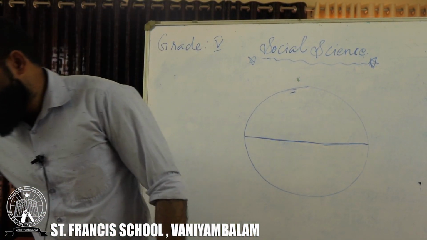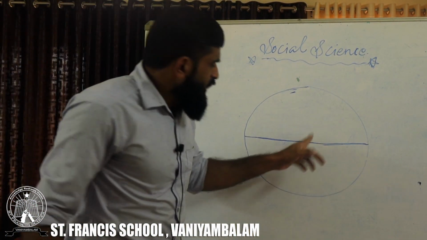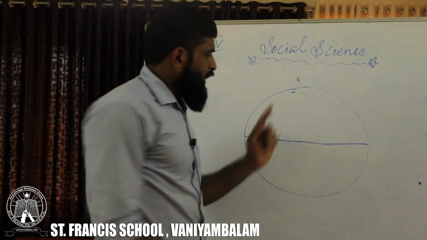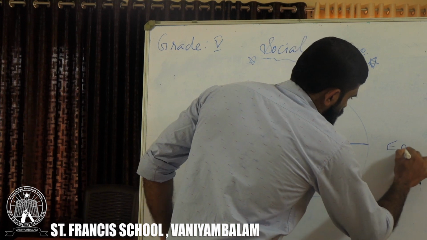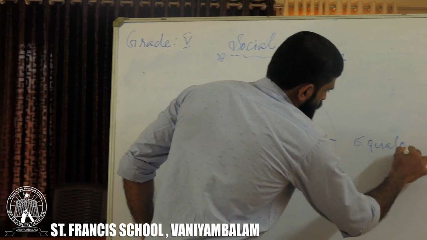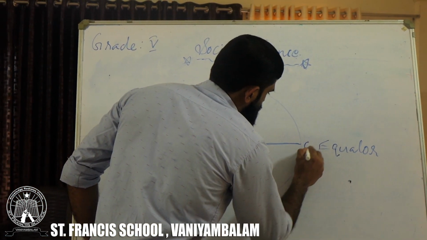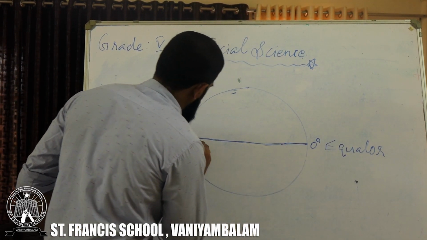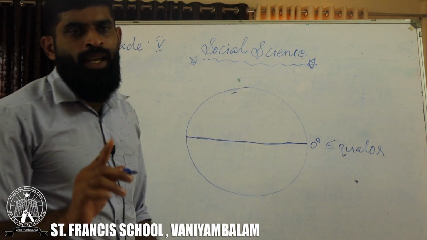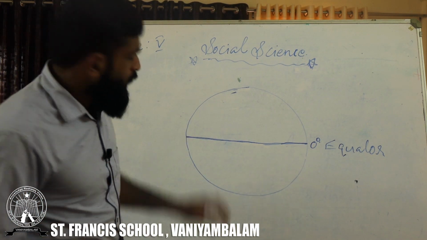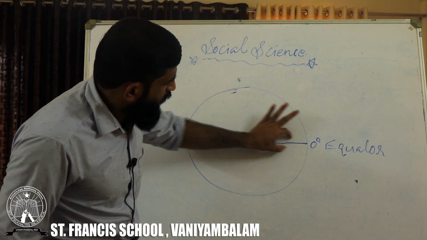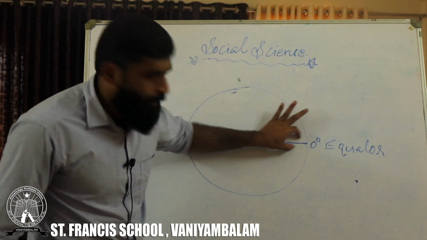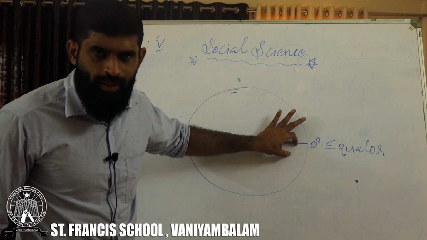So the first latitude is called the equator. Its degree is 0 degree latitude, which passes through the middle part of the Earth.